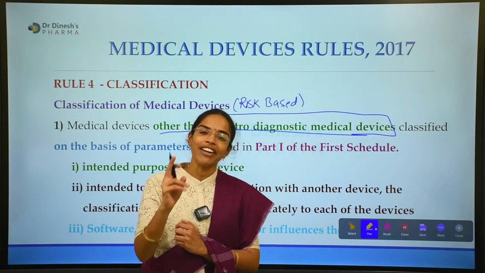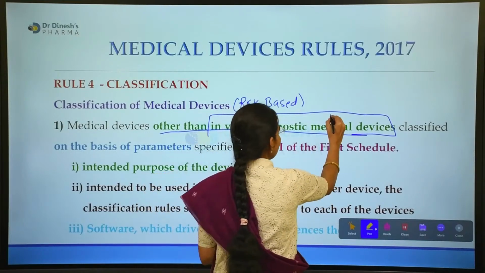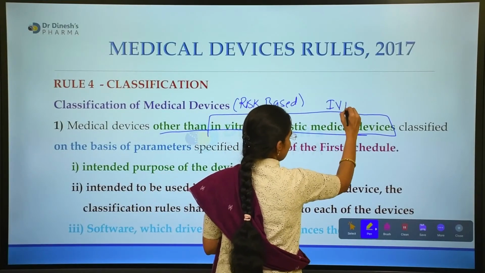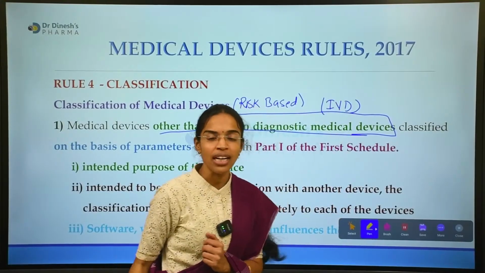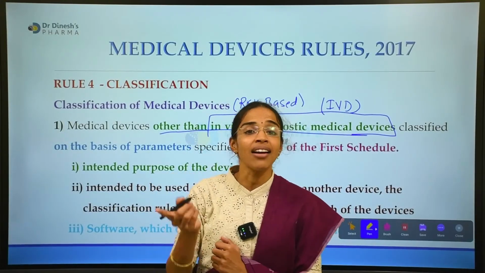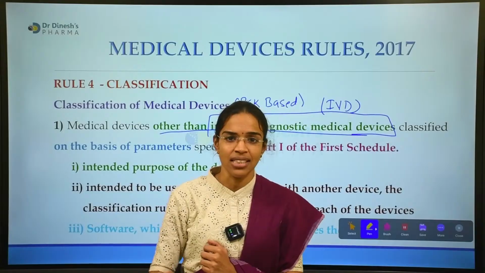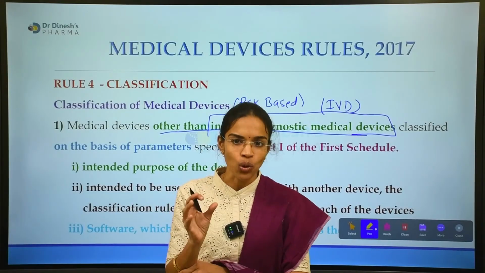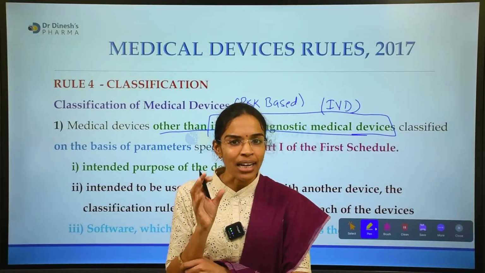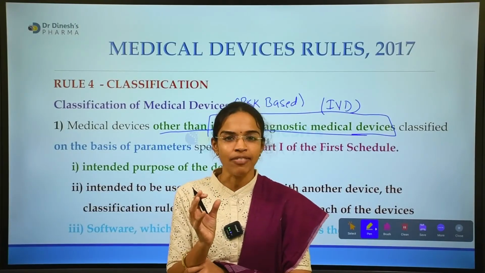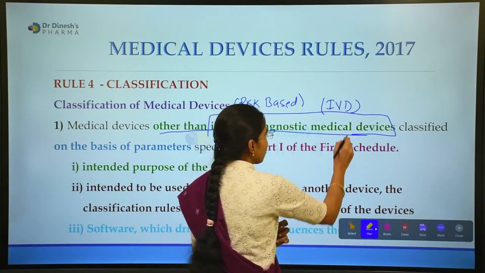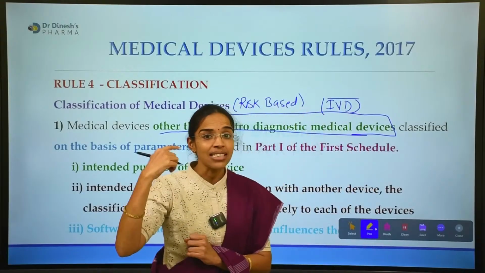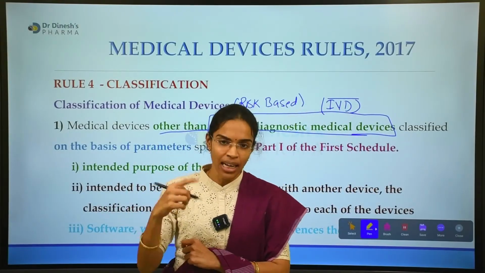IVDs are nothing but in vitro medical devices. Though IVDs are classified into medical devices, everywhere there are exceptional rules. The rules, the clauses and the basis of parameters, everything is slightly different for an IVD as compared to the other MDs.